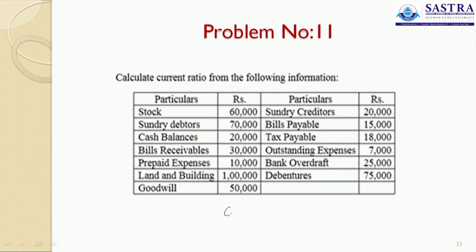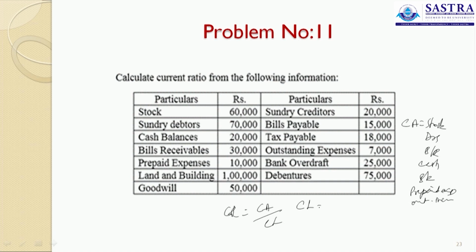Then calculate current ratio from the following information. Current ratio is equal to current assets divided by current liabilities. Whenever we mean current assets, we mean stock, debtors, bills receivable, cash, bank and we have prepaid expenses and your outstanding incomes. This is your current assets.